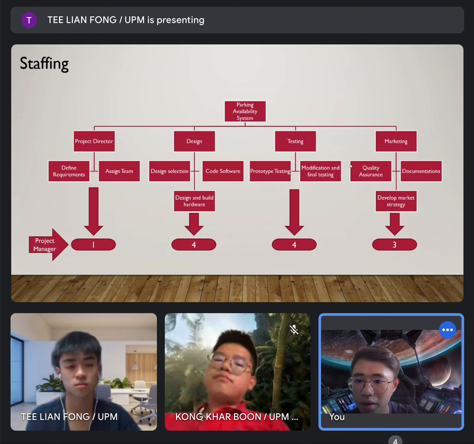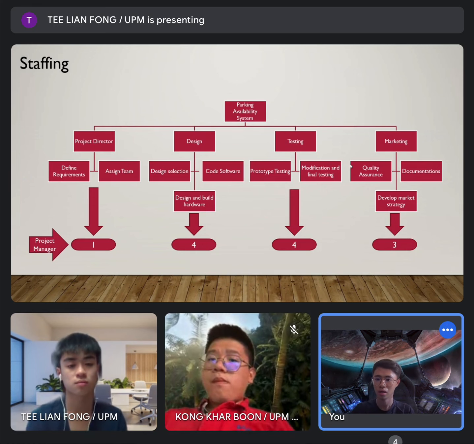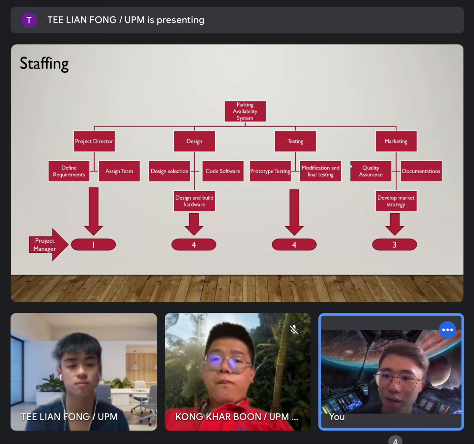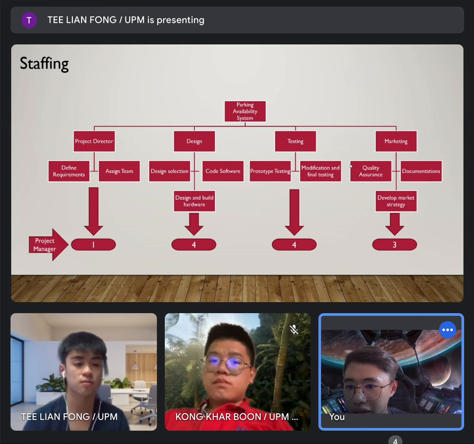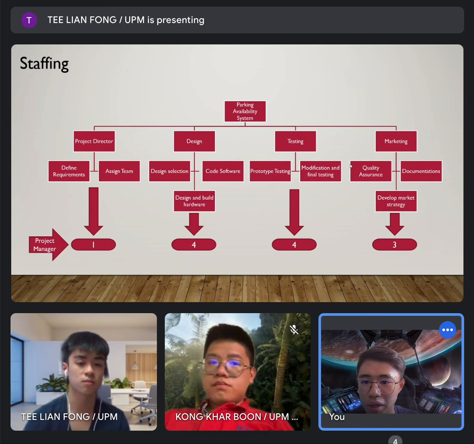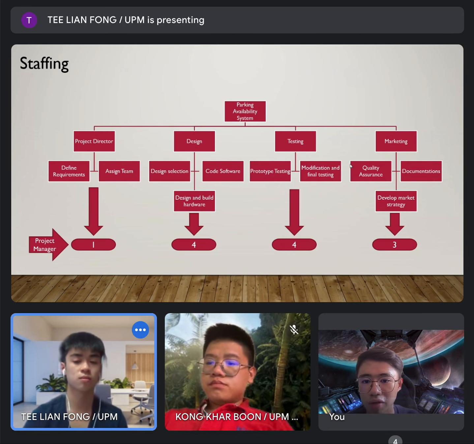For staffing, there is one project manager for project director, 4 project managers for design, 4 project managers for testing, and 4 project managers for marketing.